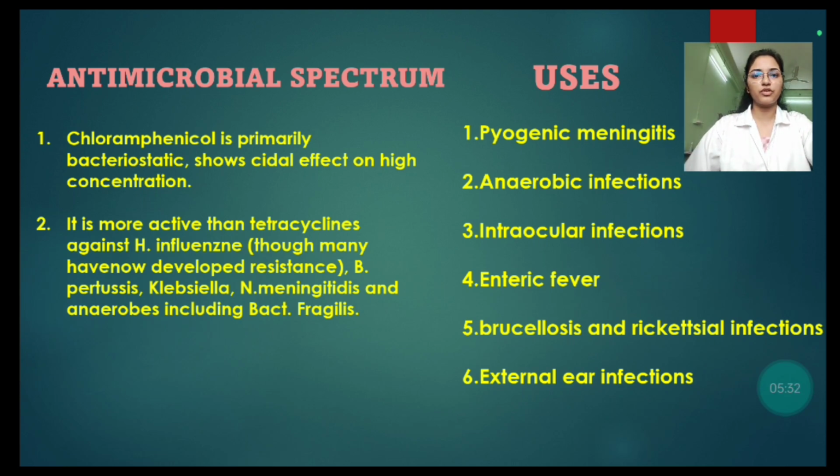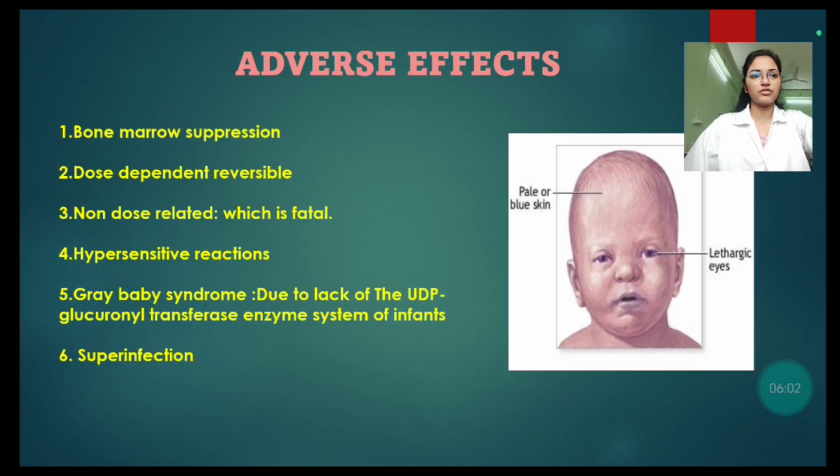Antimicrobial spectrum of chloramphenicol. Chloramphenicol is primarily bacteriostatic, shows cidal effect at high concentration. It is more active than tetracycline against Haemophilus influenzae, B. pertussis, Klebsiella, Neisseria meningitidis, and anaerobes including Bacteroides fragilis. Its uses are pyogenic meningitis, anaerobic infections, intraocular infections, enteric fever, brucellosis and rickettsial infections, and external ear infections.